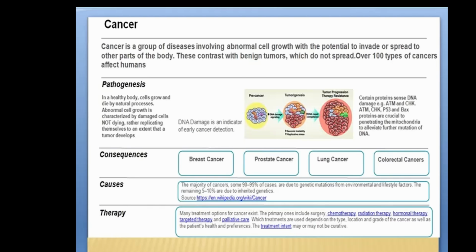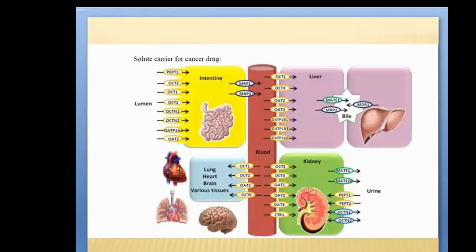So what is a solute carrier? The solute carrier is a transporter expressed in cancerous cells. Its main role is in the cellular uptake of cancer drugs, meaning that the solute carrier is a part of a chemical or protein or peptide that can bind to caspase-3 and deliver it in a targeted way into the cancerous cell. You all know that in chemotherapy there is no targeted chemical or metal that can kill only the cancerous cell. They can kill the whole cell, but in my case it can target only the cancerous cell.